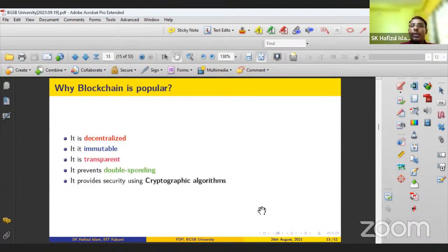So the blockchain is popular because it is decentralized. It is immutable. You cannot change any of the blocks. You can, but it will take a huge amount of time, which is exponential time. That is not possible. The information is transparent to all the nodes. It prevents double spending. You cannot spend the same e-cash or e-check twice, right? And the blockchain provides security based upon some cryptographic algorithms. We'll see later what algorithms are involved to provide the security in blockchain technology.